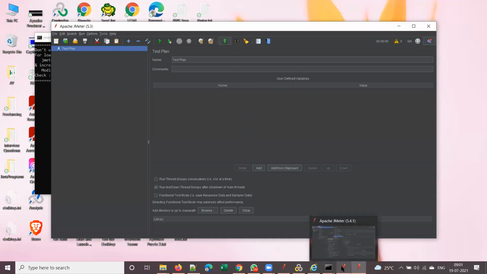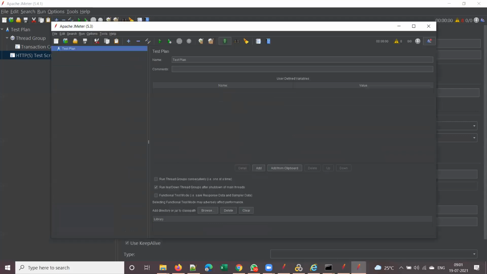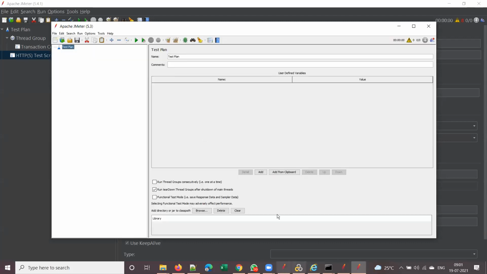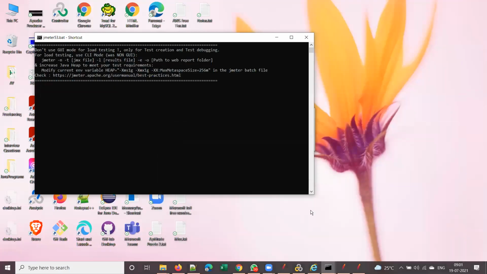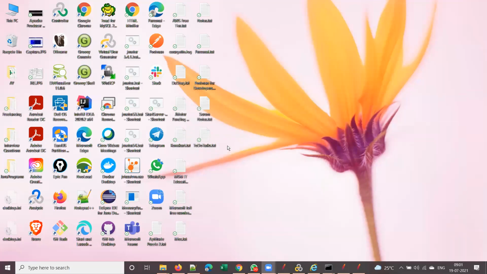However, 5.4.1 requires a restart, guys. 5.4, 5.4.1, it requires a restart. See here, if I select Windows, it will be restarted. See, that file that got minimized means it is restarting. We started 5.4, I think I applied that on 5.4.